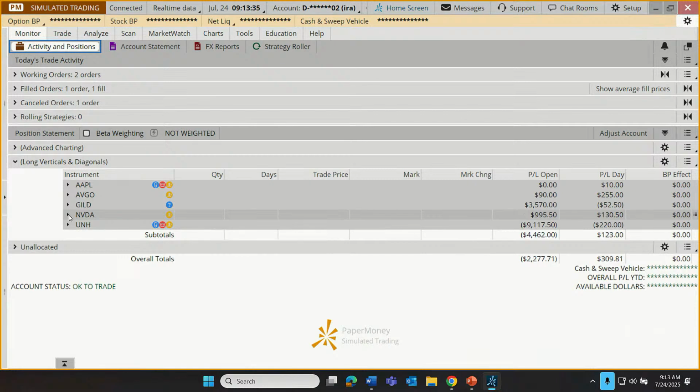Then we have NVIDIA. Now, before we look at NVIDIA and UNH, we're going to hold our nose while we look at UNH again. But in any case, before we do that, let me say, I just noticed that there's been a survey that's been added to the chat window.